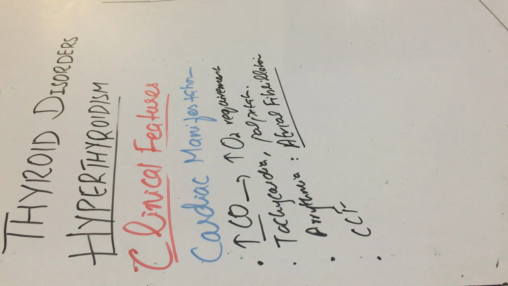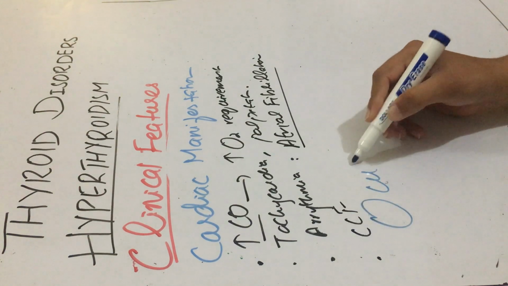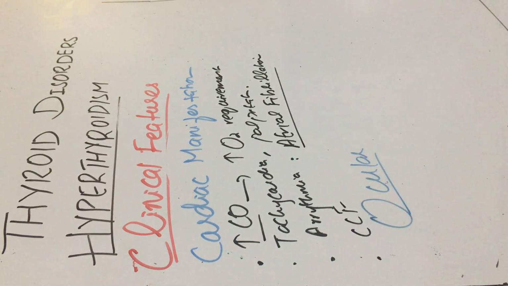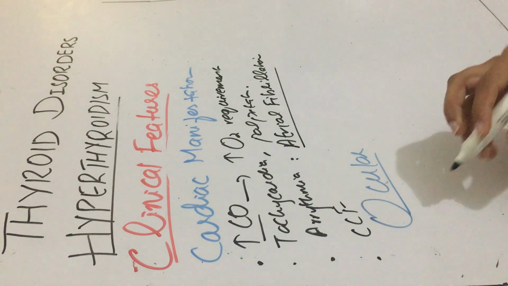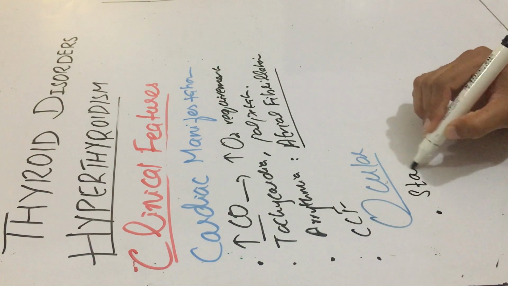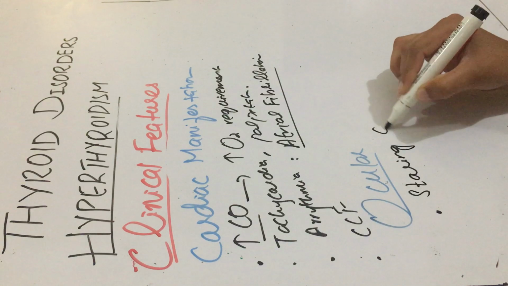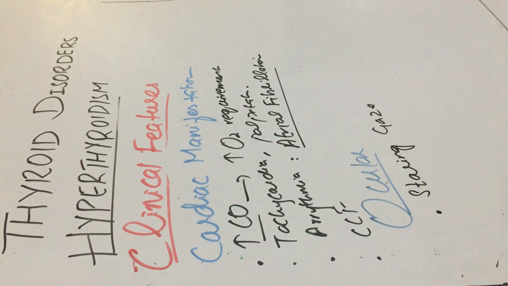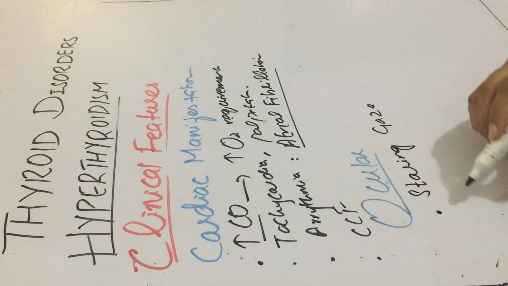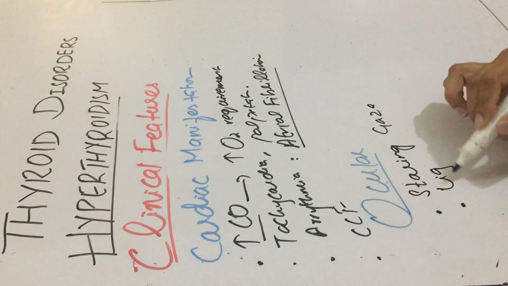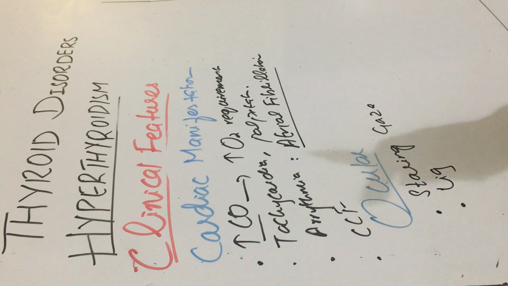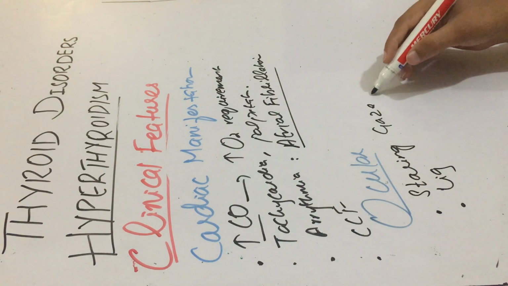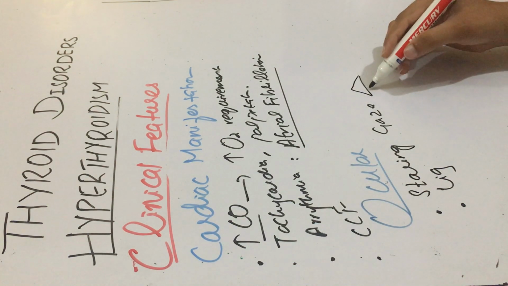While in ocular manifestations, the eye changes, such patients would have a staring gaze. This is due to overstimulation, increased sympathetic stimulation, of the Müller's muscle, which is responsible for the elevation of the lid. So due to overstimulation of that muscle, the lid would be more elevated than its normal position.